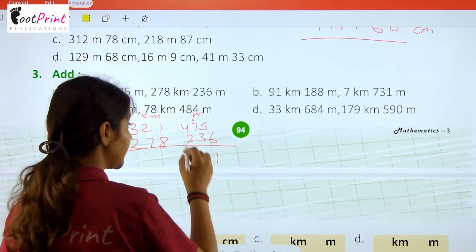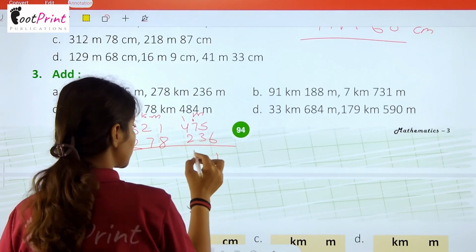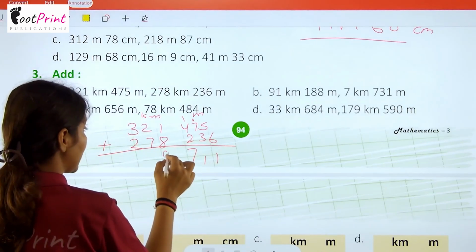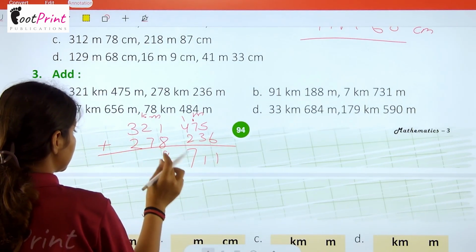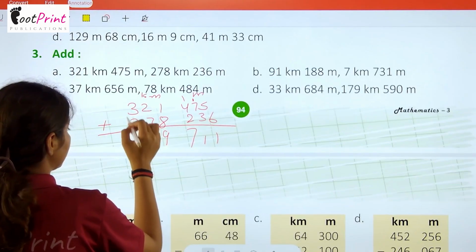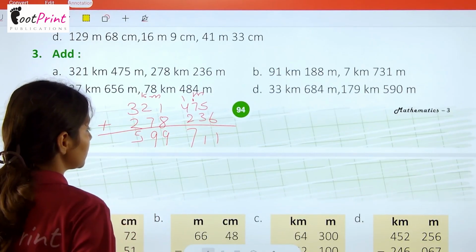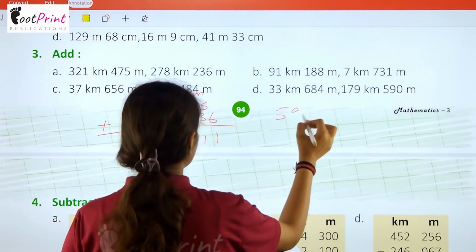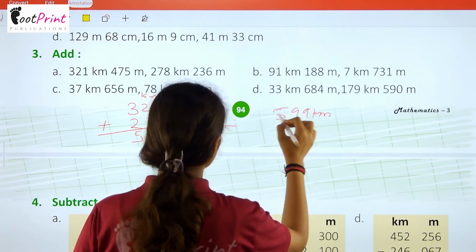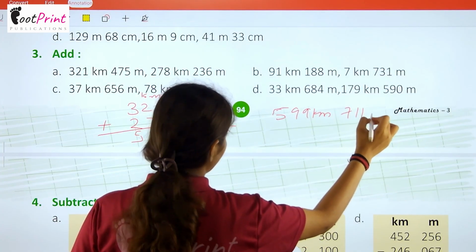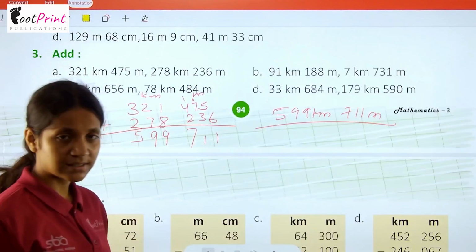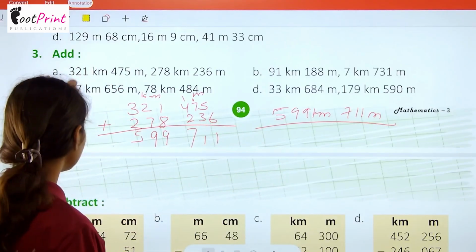7 and 3 are 10 plus 1 is 11, 4 plus 2 is 6 plus 1 is 7, 8 plus 1 is 9, 7 plus 2 is 9 and 3 plus 2 is 5. So the answer is 599 kilometer and 711 meter. So this is our answer of the first part of this question.